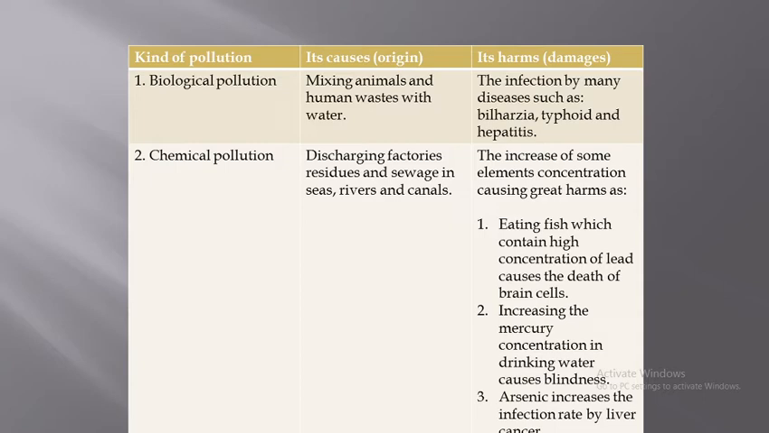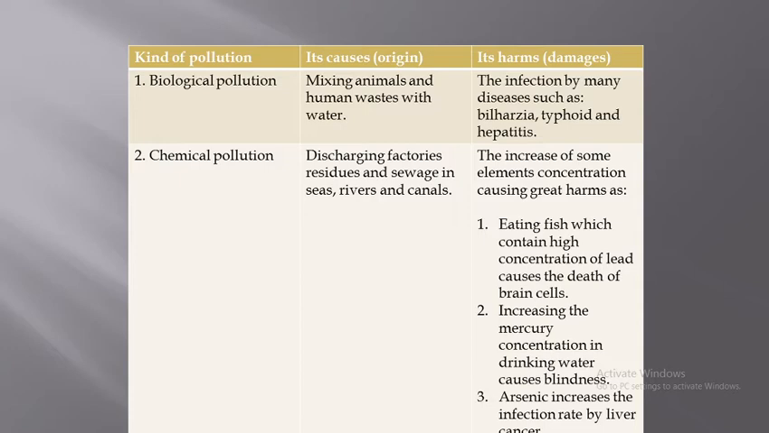The chemical pollution is the discharging of factories' residues and sewage in seas, rivers, and canals. The increase of some elements' concentration causes great harm, such as eating fish which contains high concentration of lead may cause death to the brain cells. Increasing mercury concentration in drinking water may cause blindness. Arsenic increases the infection rate by liver cancer.